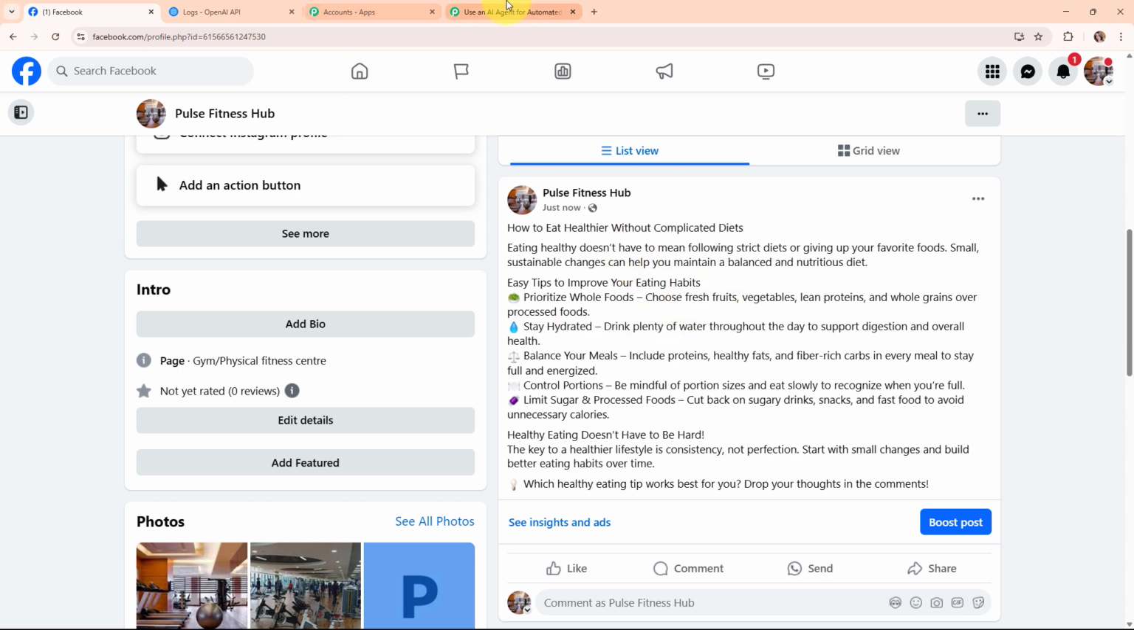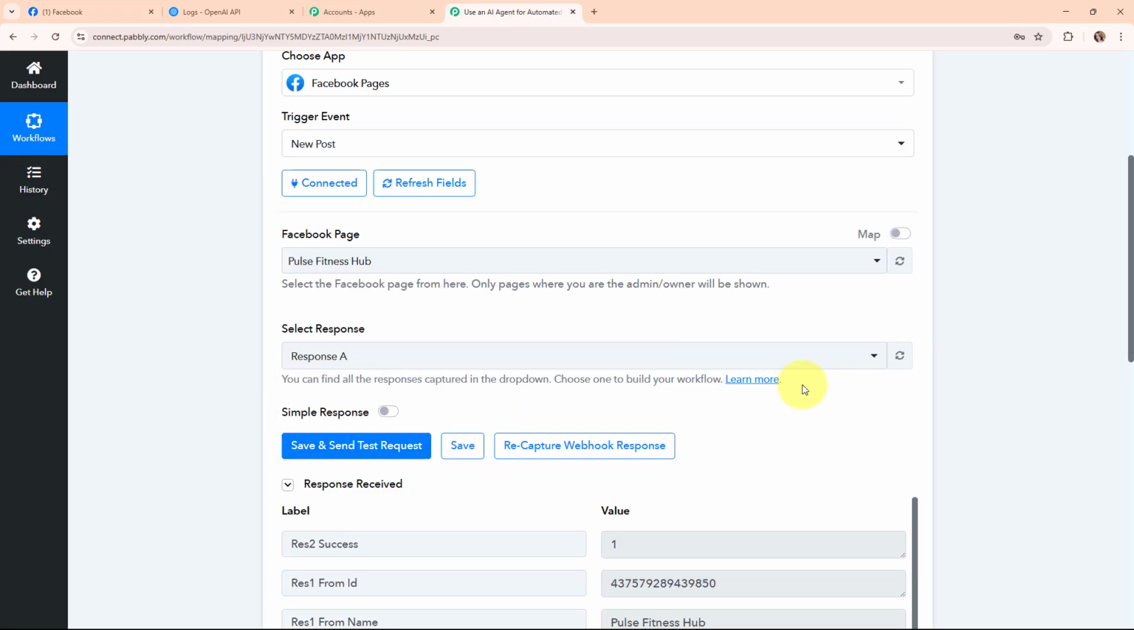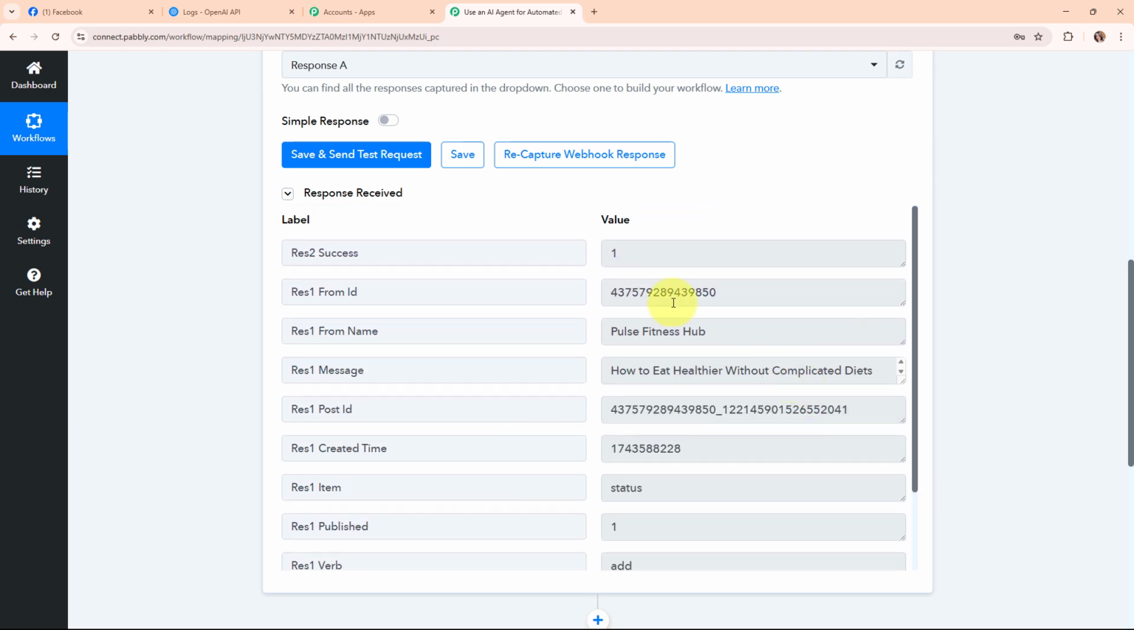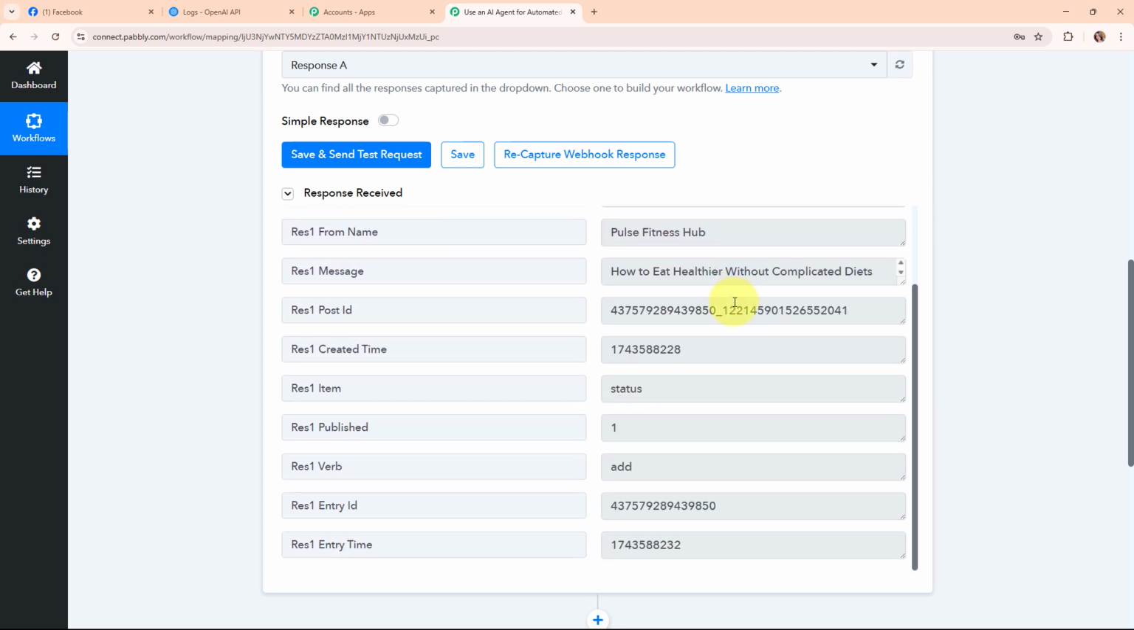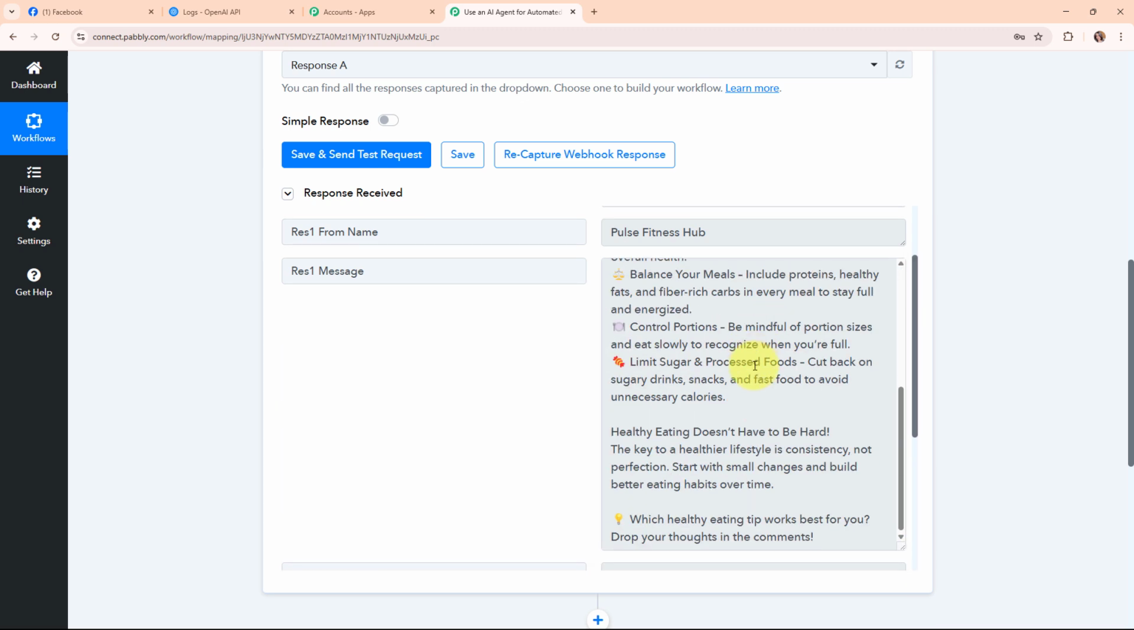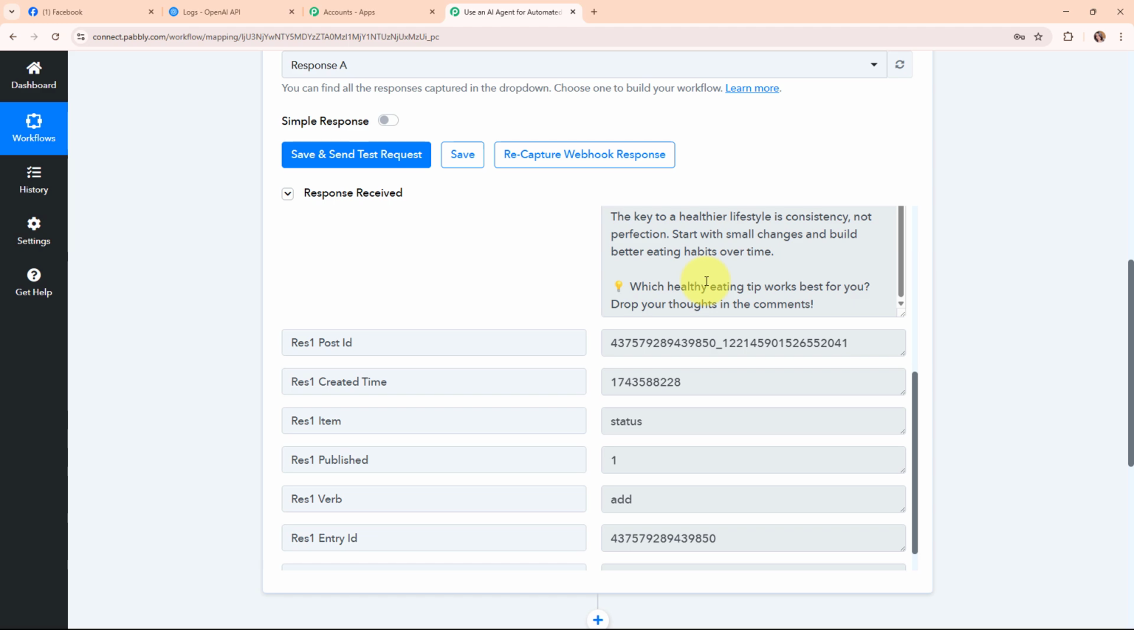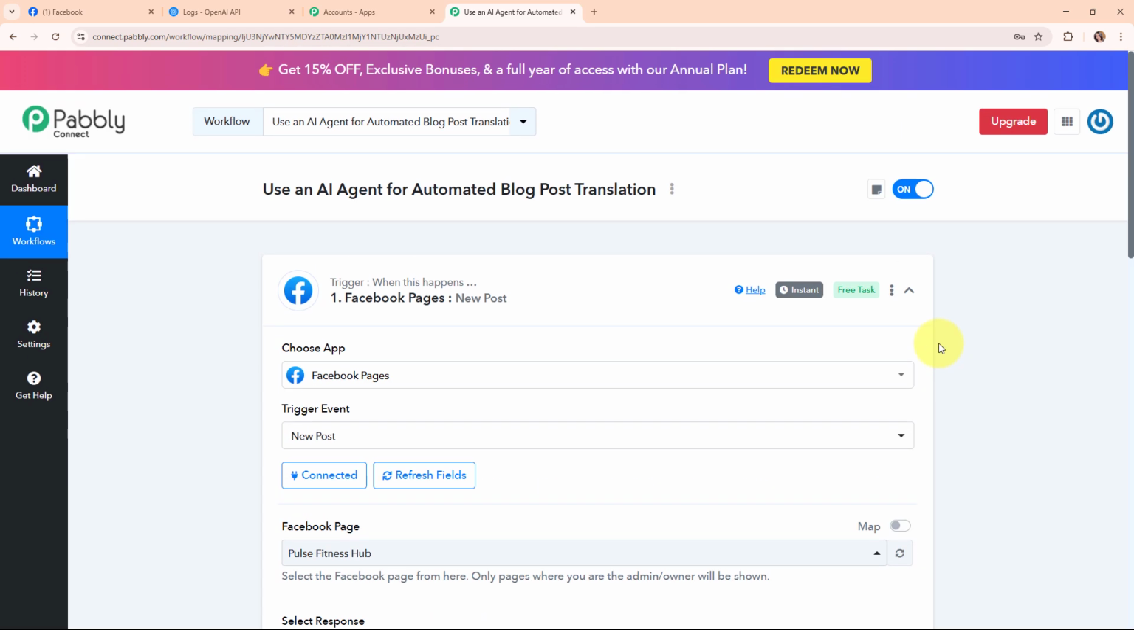So let's move back to our Pabbly's workflow. And here you can see we have received a successful response where we have received the form ID, form name. Here you can see the message. That means the entire blog that we posted over here as a post on our Facebook page. So with this, we have successfully set up a trigger over here.